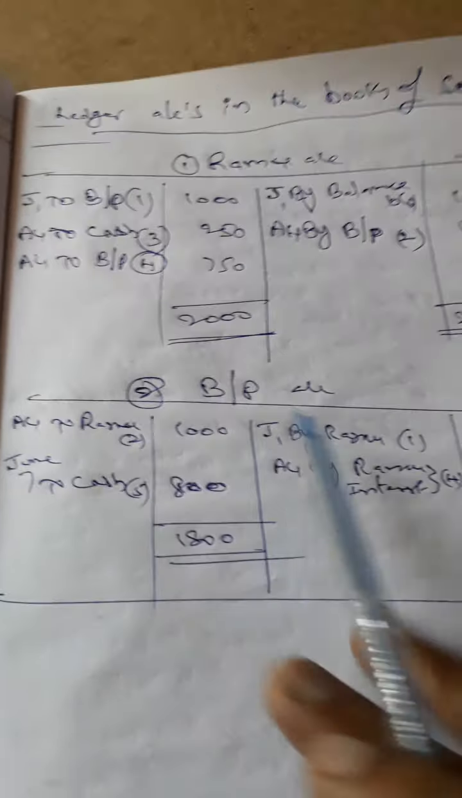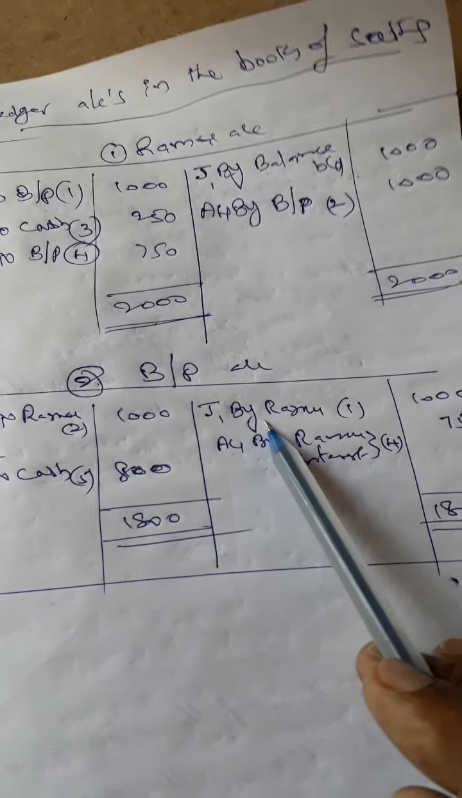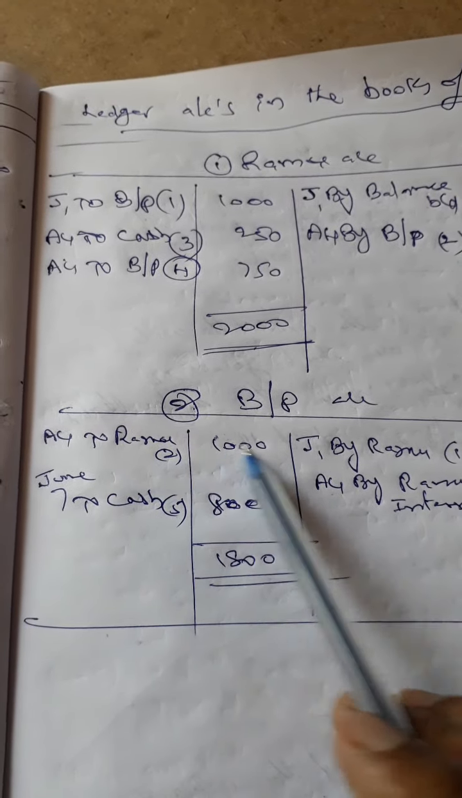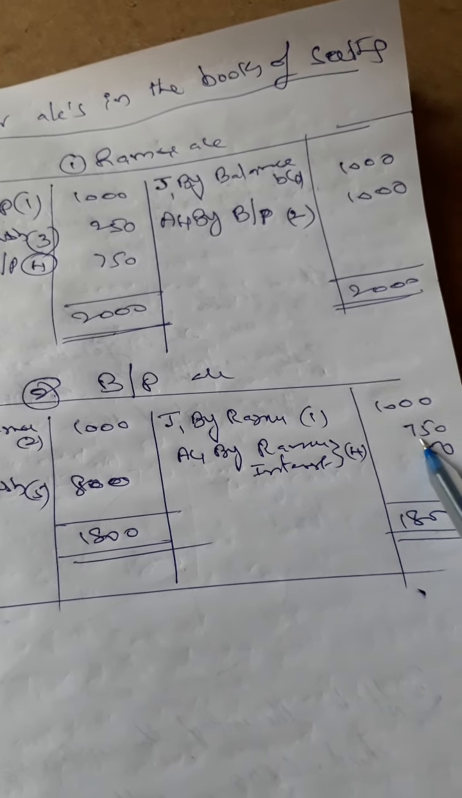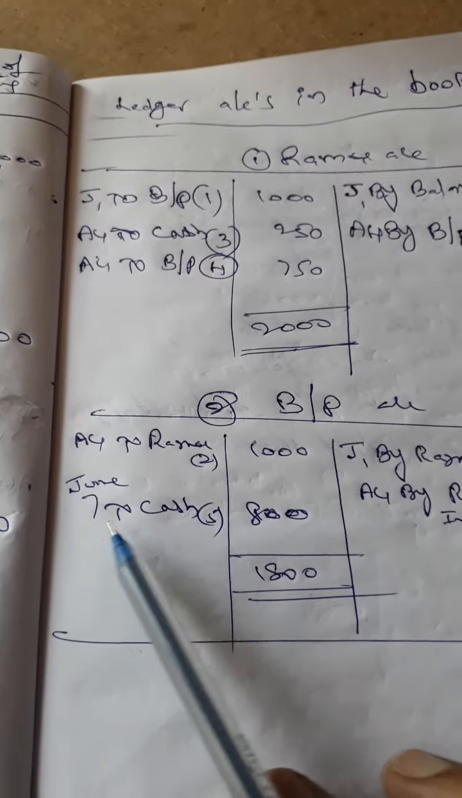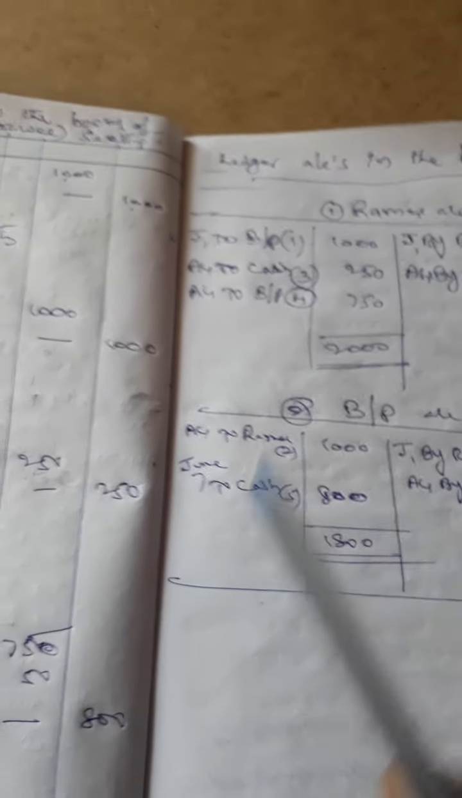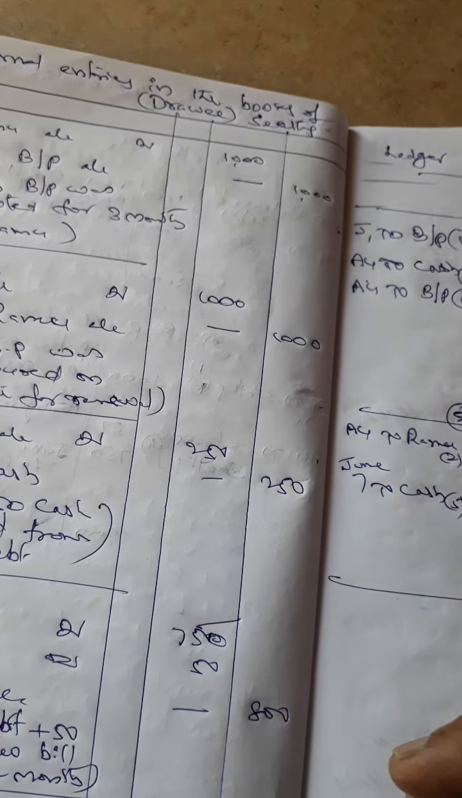Now the bills payable ledger posting. According to the first entry, it appears at the credit side as January 1st by Ramo 1000. According to the second entry, it appears at the debit side to Ramo 1000. According to the fourth entry, it appears at the credit side by Ramo and by interest 750. According to the fifth entry, it appears at the debit side to cash. After that, both sides become equal. Okay, this problem is an example problem of renewal of a bill with interest.